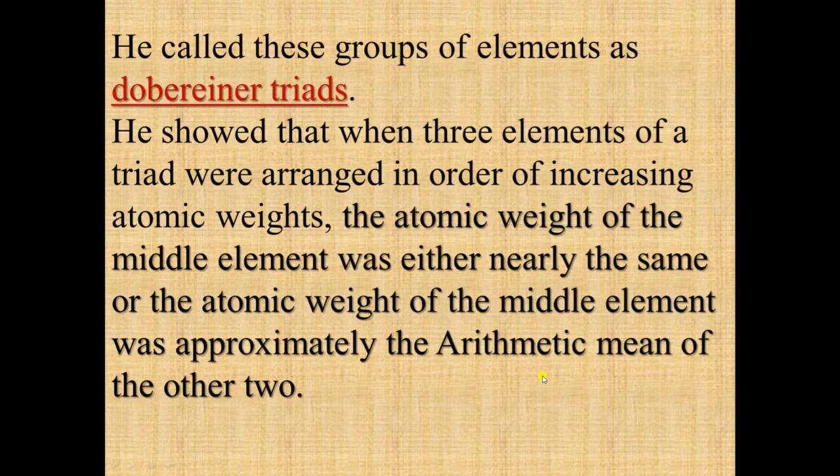Now he called these groups Dobereiner triads. He showed that when three elements of a triad were arranged in order of increasing atomic weights, the atomic weight of the middle element was either nearly the same as, or approximately the arithmetic mean of, the other two. I have already explained this to you.